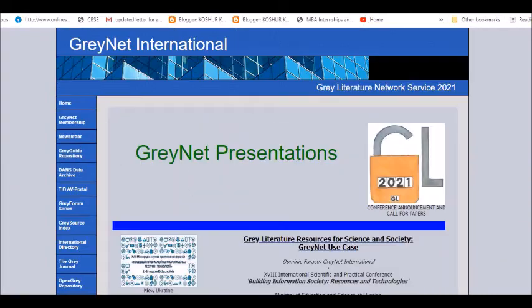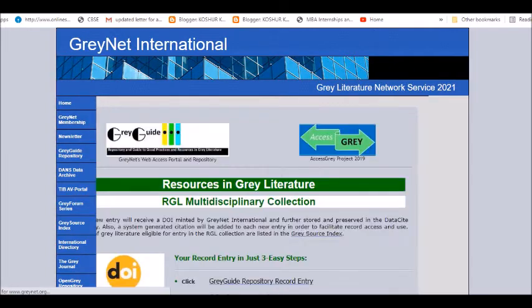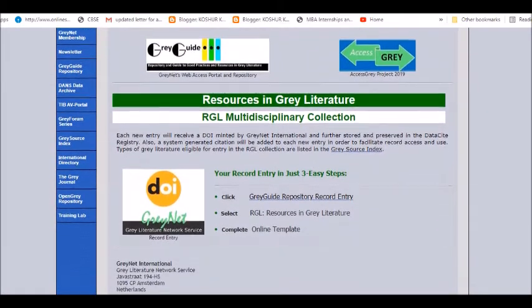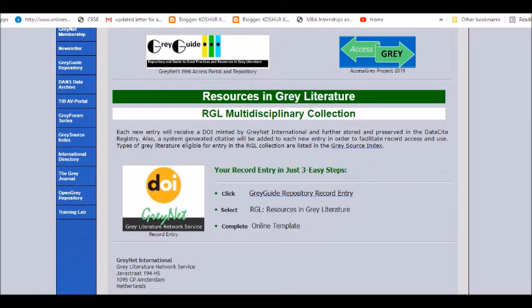Each new entry will receive a DOI minted by GreyNet International. So even if you want to go ahead and submit your rejected paper, or a paper that you think is a working paper, you can give it to them also. Here you can deposit it so that it can be useful to other researchers also.